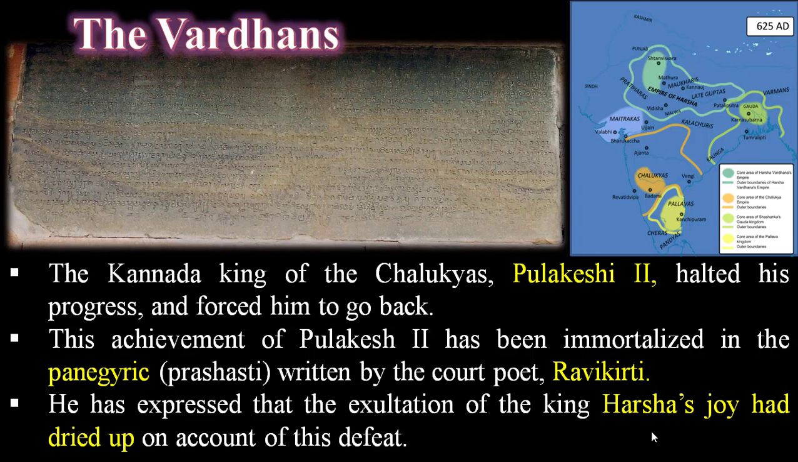Harshavardhana was a very powerful ruler in the northern part of India. In the same way, the Kannada king of the Chalukyas, Pulakeshi II, was a very powerful ruler in the southern part of India. So Pulakeshi II was called the Dakshinapatheshwara. Harsha's joy had dried up on account of this defeat.